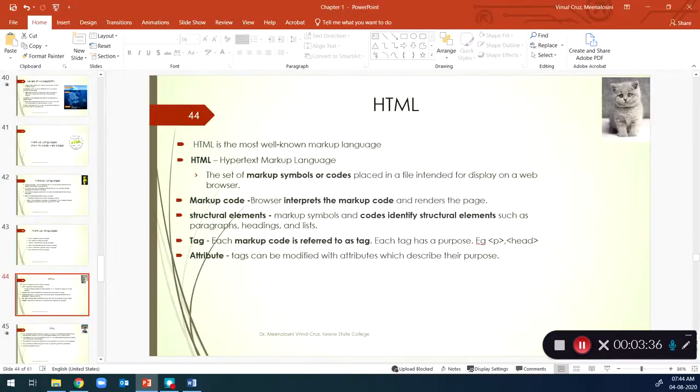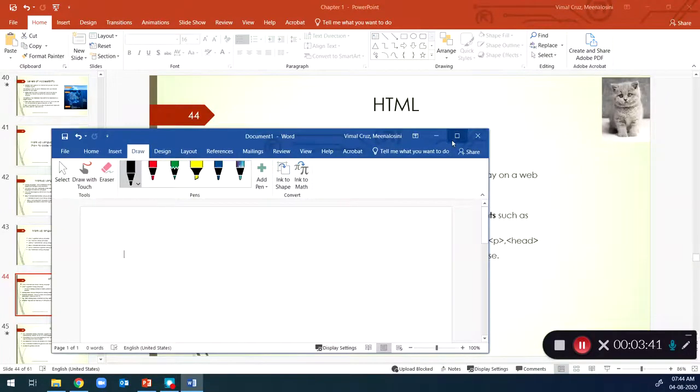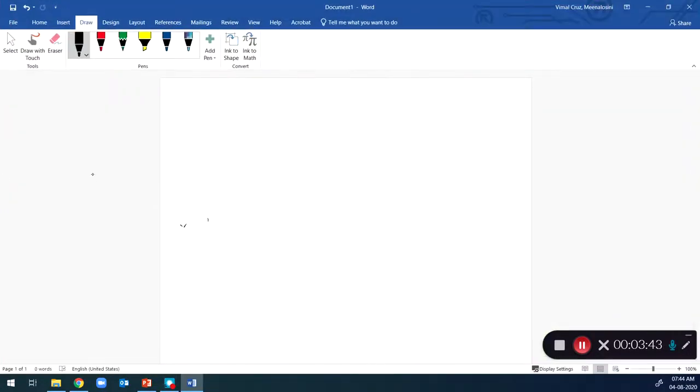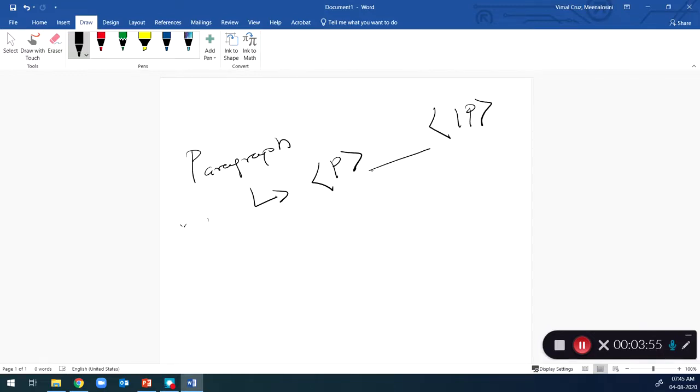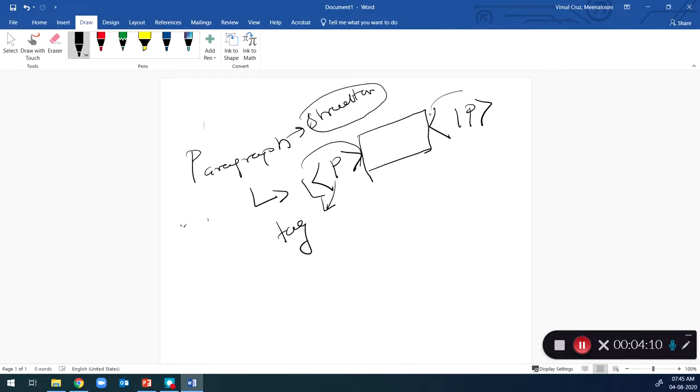To make it easier, I'll describe it with an example. Let's say you have a paragraph in your document. This paragraph is referred to by a tag called the p tag. You will put all your actual content inside this tag. The paragraph is the structuring element, and to specify it we use the tag and specify the content here.